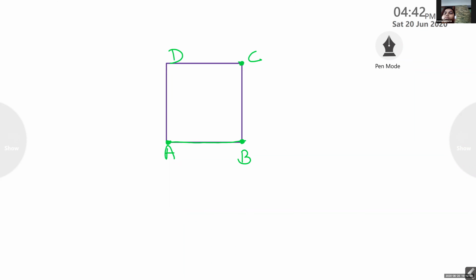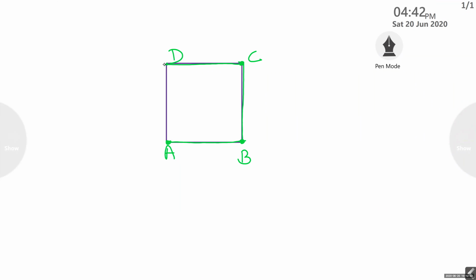When I connected A and B, I got a side. So when I connected adjacent vertices B and C, what did I get? A line segment. What is the name of the side? BC.